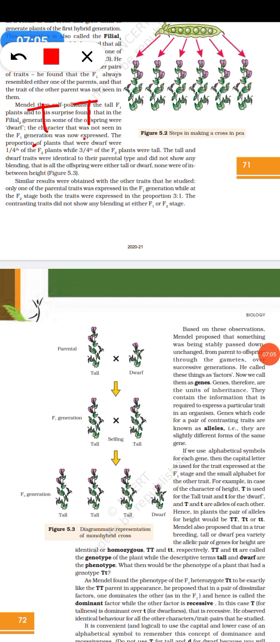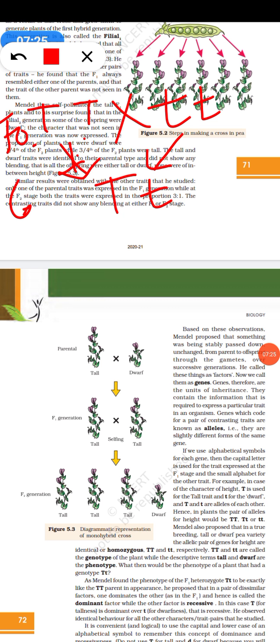Okay, so we have one factor as capital T and one factor as small t. So he bred between capital T and small t. This is the F0 progeny. So what is the gamete he got from here? He got capital T from here, and from here what gamete did he get? Small t. So he would get the gametes as capital T, small t.